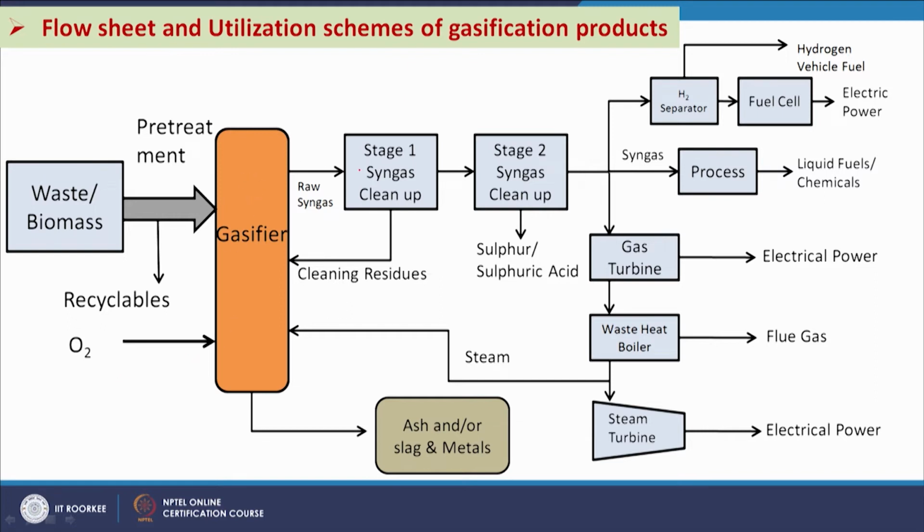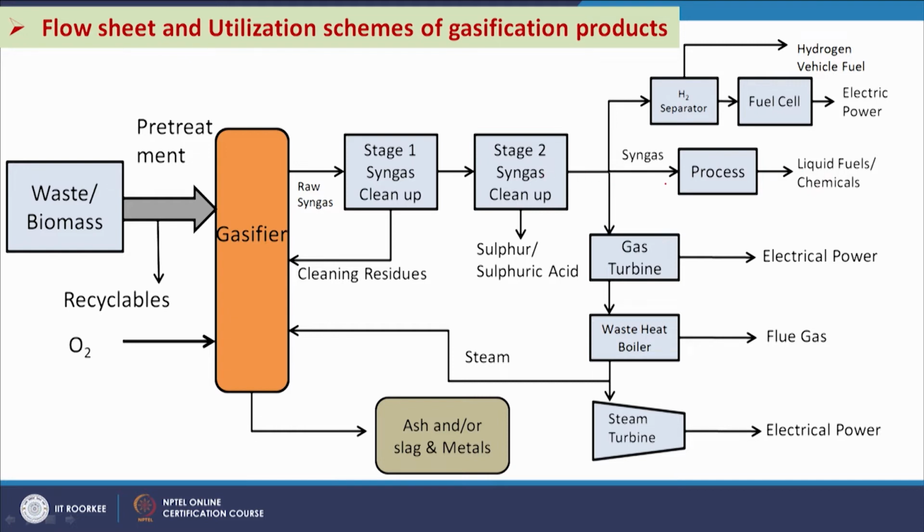So, syngas will go out. If we supply oxygen, then we will get syngas. Syngas will have some particulate matter. So, that is stage 1, syngas cleanup, that is particulate removal. Cleaning residues come out here. Tar removal can also take place in this first step. Then the second step of syngas cleanup is the acid gas removal, that is H2S removal.